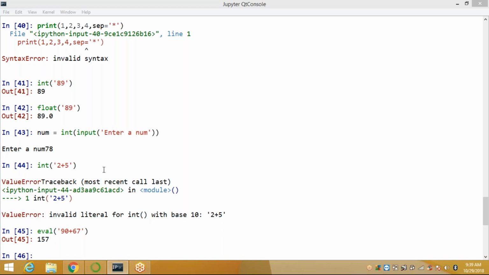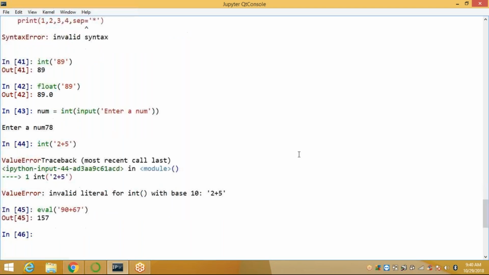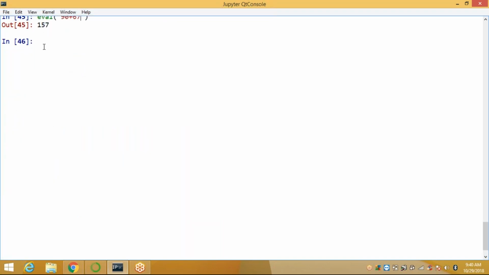So when you want to concatenate the two values, if you give integer, you will get an error. If you give float, you can get an error. But when you use the eval method, it concatenates the values. This is inputs. Next, we will discuss the import.